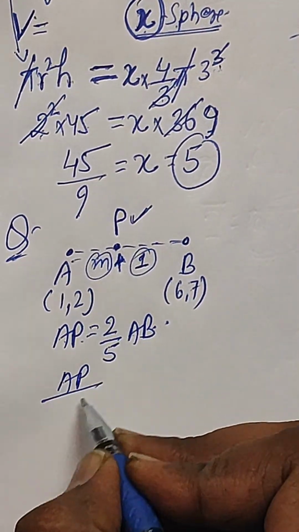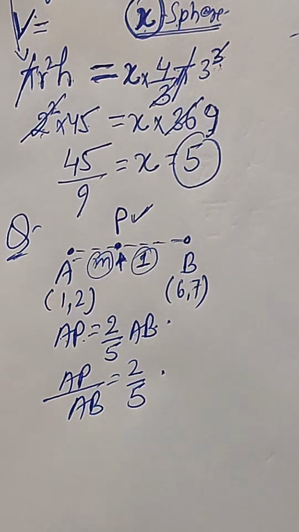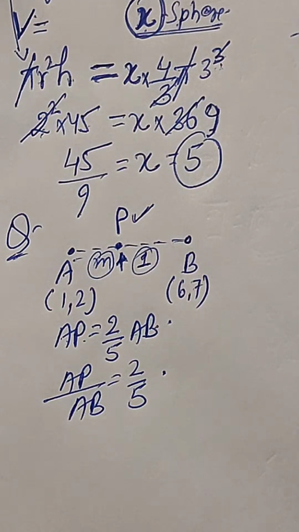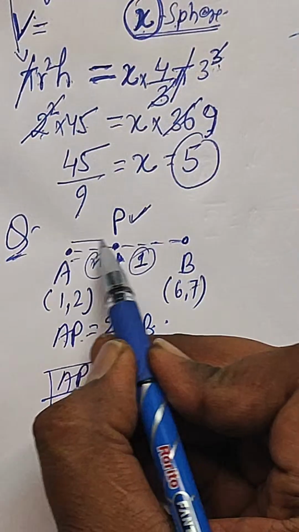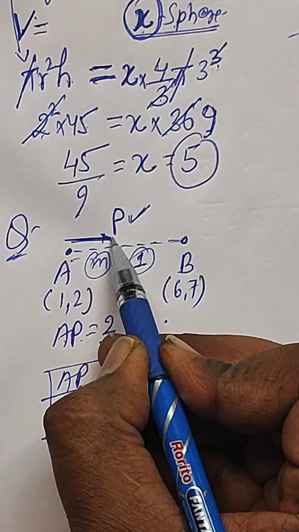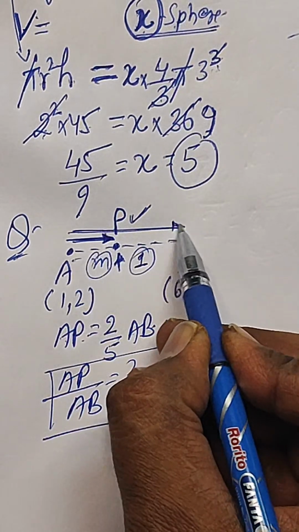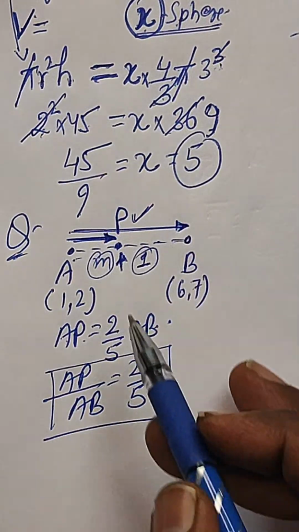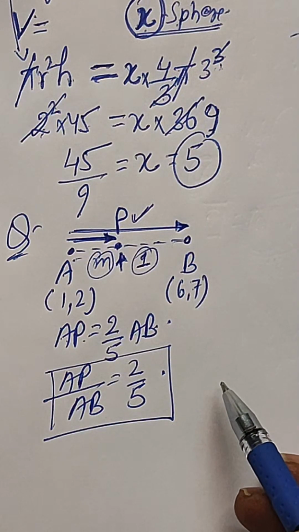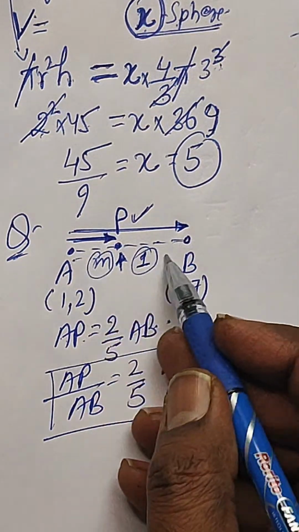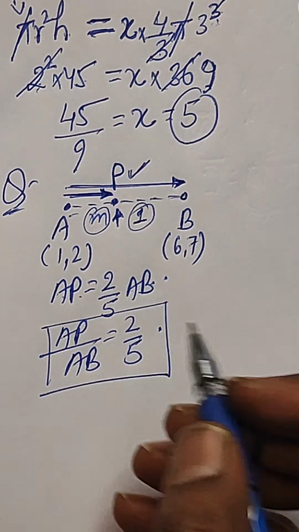From here we can see AP by AB equal to 2 by 5, that means the ratio of this section AP to the entire section AB is 2 by 5, right? So what was the formula?